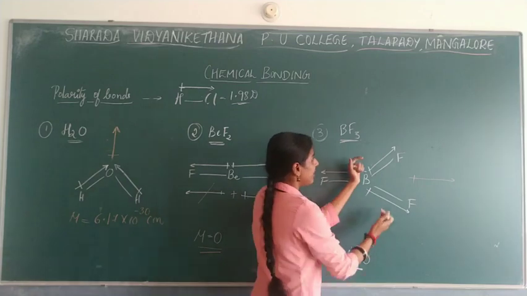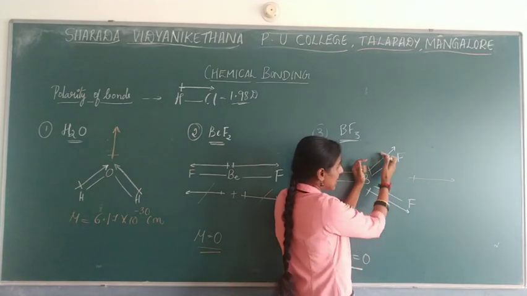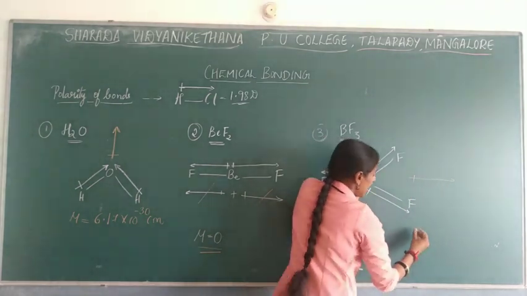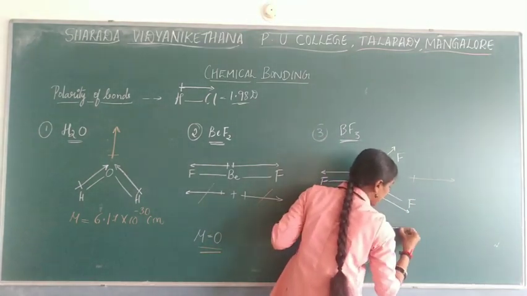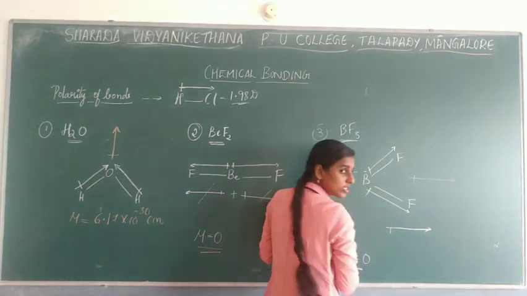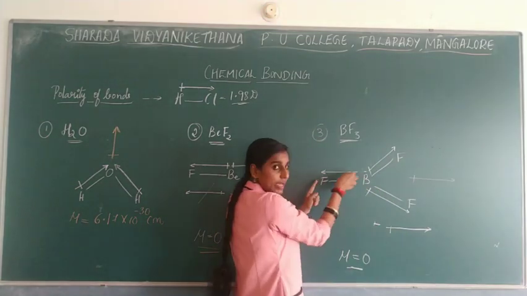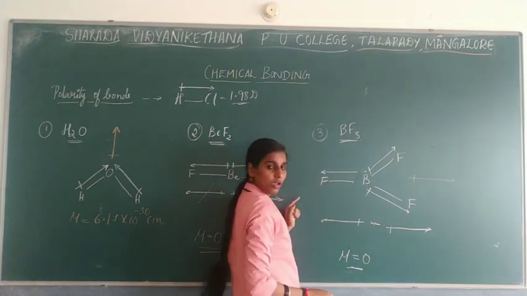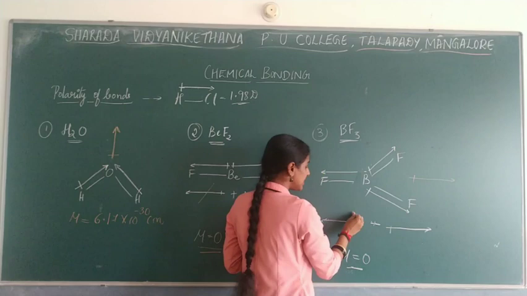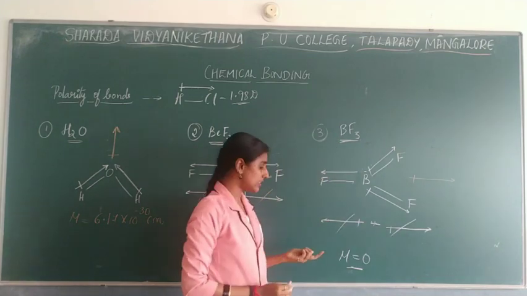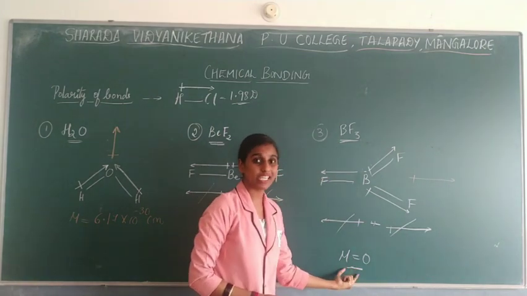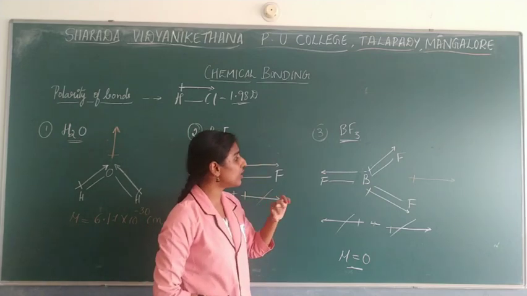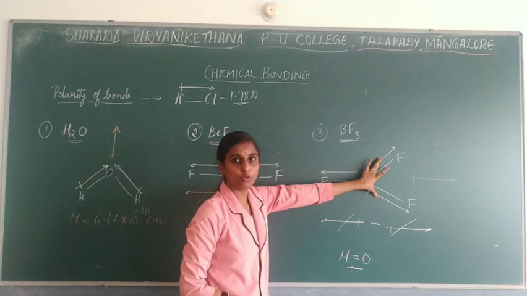Why? See, I have considered these two, and the sum of these will give the dipole moment in this direction. Okay, so it means the dipole moment is seen in this direction. Plus, now this is remaining. So both are moving in opposite directions, so they will get cancelled with each other. The dipole moment will be seen over here, that is equal to 0. Okay, I guess you understood the sum of this dipole moment.